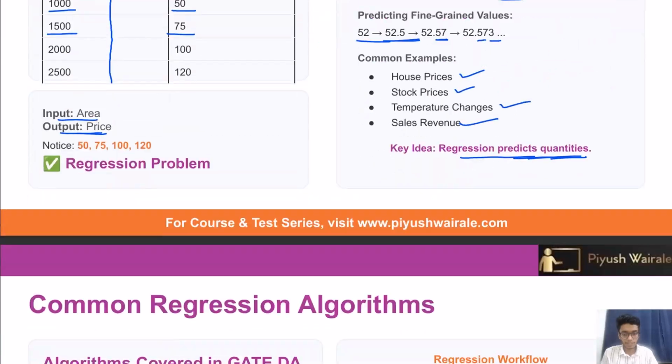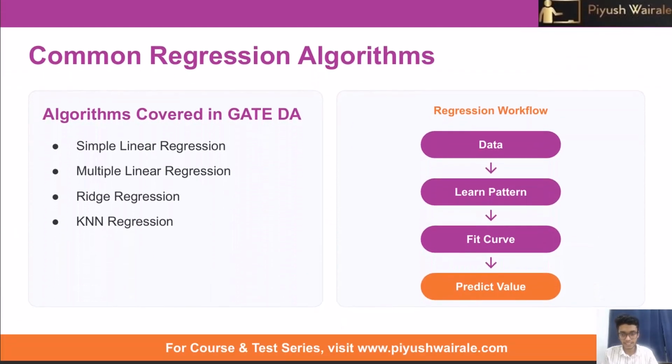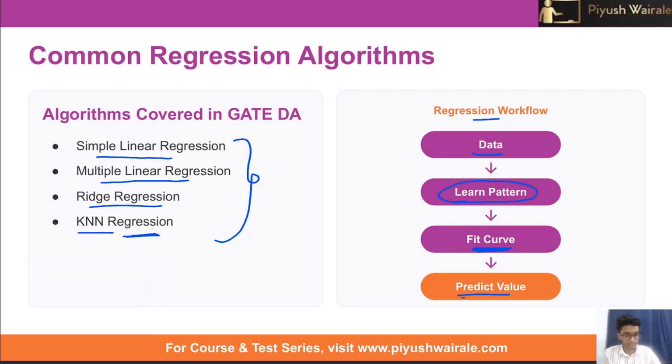Now moving ahead with the common regression algorithms. In our GATE DA syllabus, we will learn about simple linear regression, multiple linear regression, ridge regression, and then KNN regression. These are in our syllabus. We will get into the depth of this in upcoming lectures. The regression workflow is: it will take data, learn a pattern, and then fit a curve which it will use to predict future values, right?